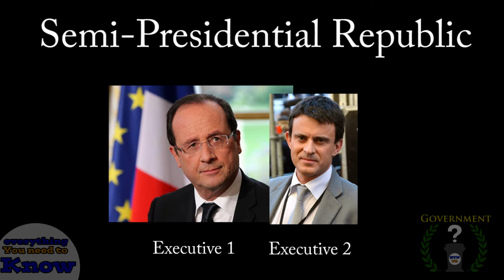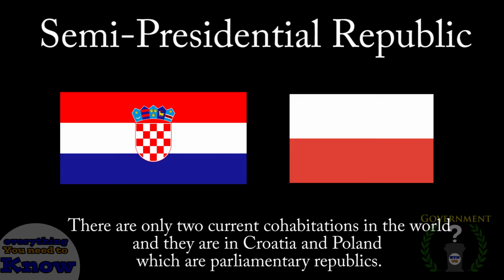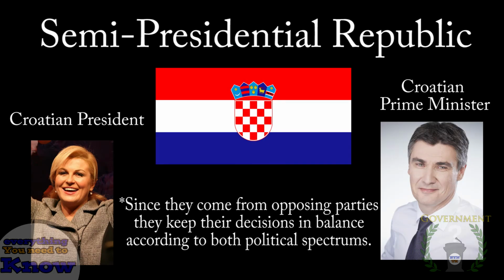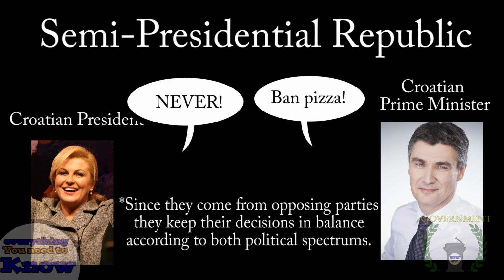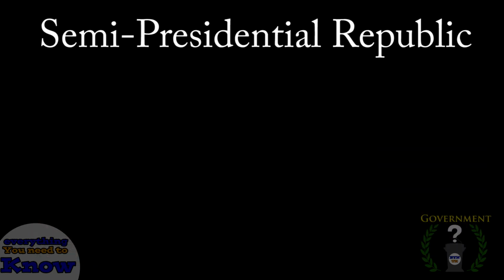The president and prime minister can come from opposing parties, which is called cohabitation. This is a double-edged sword because it can cause periods of political stagnation, but it also creates a natural system of checks and balances for both leaders. If one of the two powers becomes too zealous with their policies, the other leader can veto their decision. This creates a political standstill, which is why many countries have policies to avoid this.